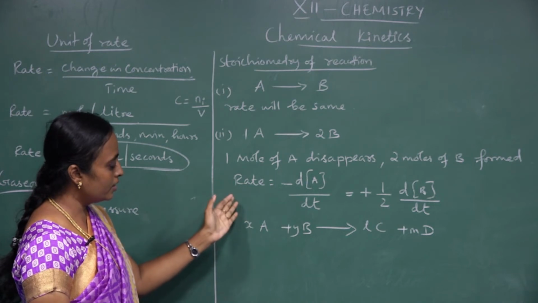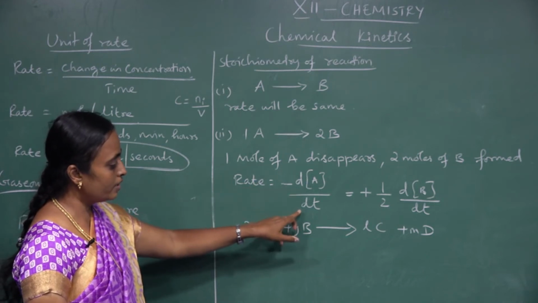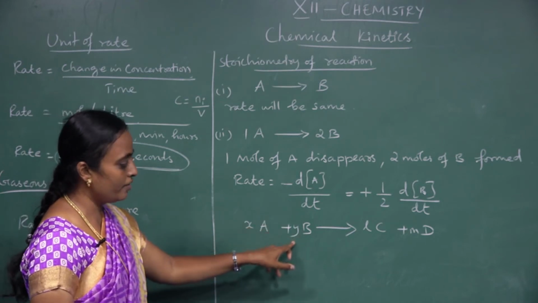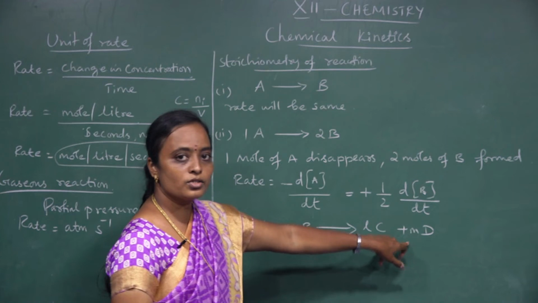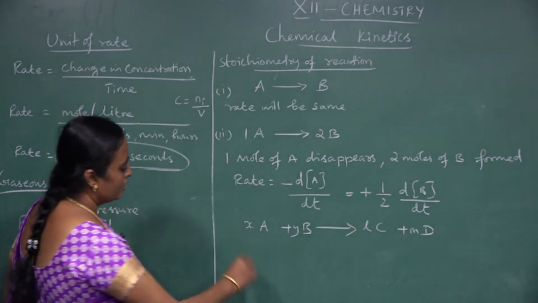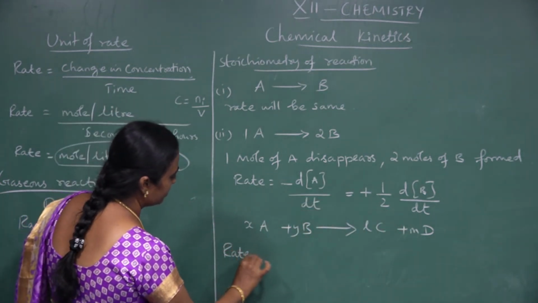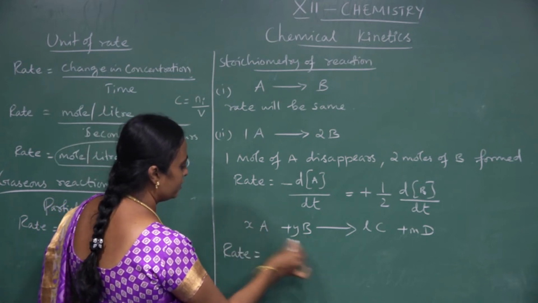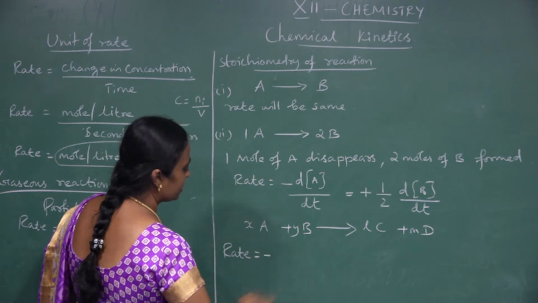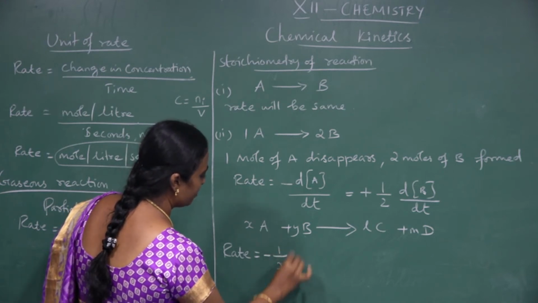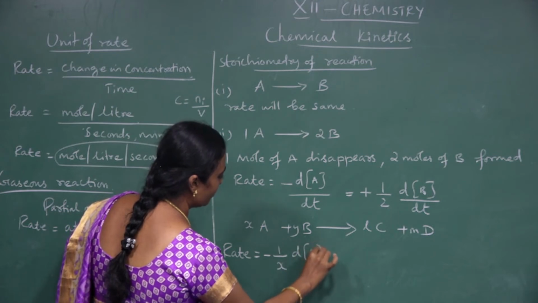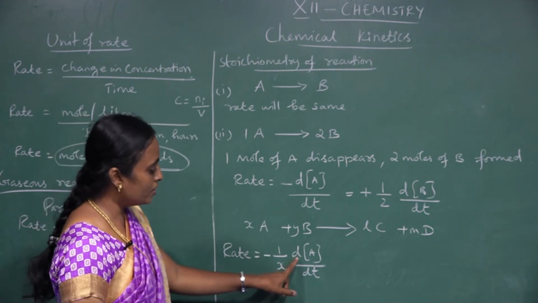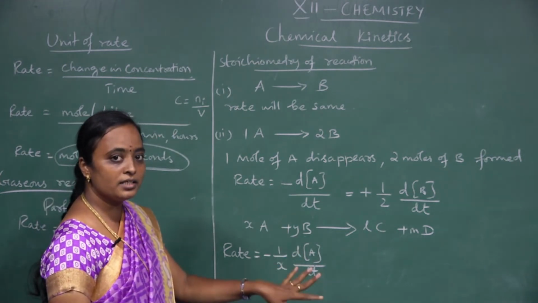I am giving the change in concentration divided by the time interval. Here we are mentioning the coefficient, so the coefficient also we have to introduce in the equation. So I can write the rate, if we take only the concentration of a reactant, by introducing a minus sign, minus the coefficient 1 by x, and the concentration of the reactant, d of A divided by dt. Why am I introducing d? Because that will be the change in the concentration.